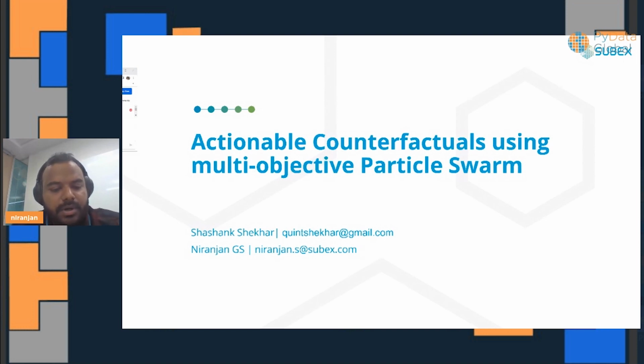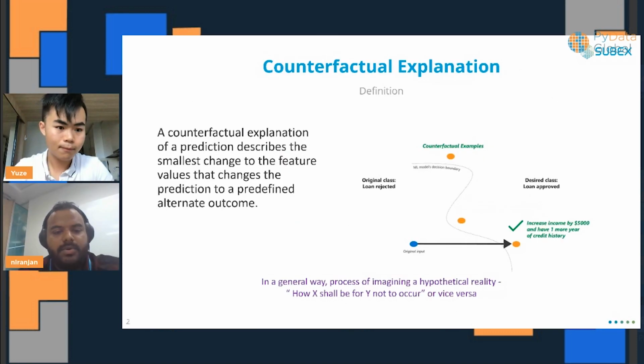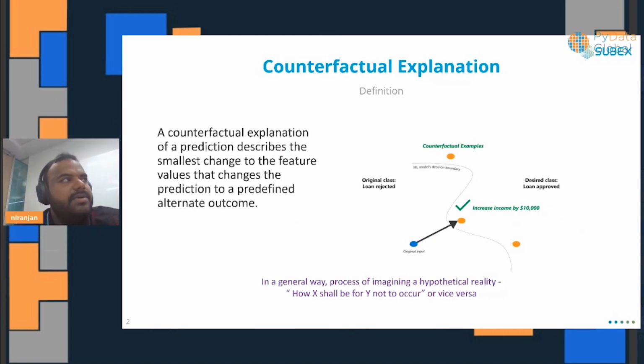So, going to our topic, that is actionable counterfactuals using multi-objective particle swarm. Counterfactual explanations are a part of explainable AI in general, which tells you what should happen for a prediction to change, or what you should change for the prediction to change. It describes the smallest change to the feature values which changes your outcome. So that's what counterfactual explanations are.